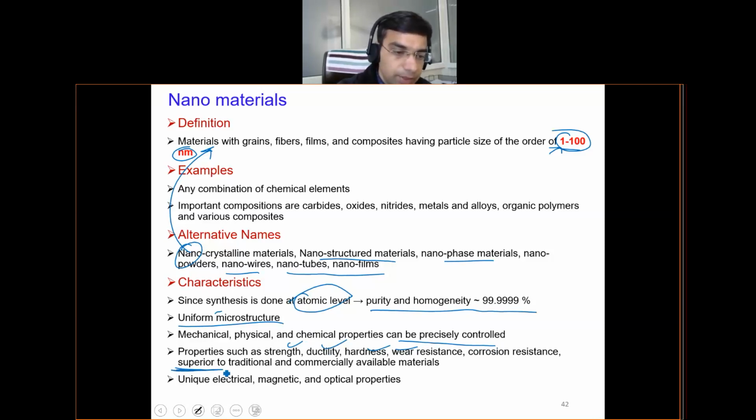Please see this word superior compared to the traditional materials, which are not nanomaterials. And in some cases, they may have very unique electrical or magnetic properties, which may not be there with their macro level counterparts.